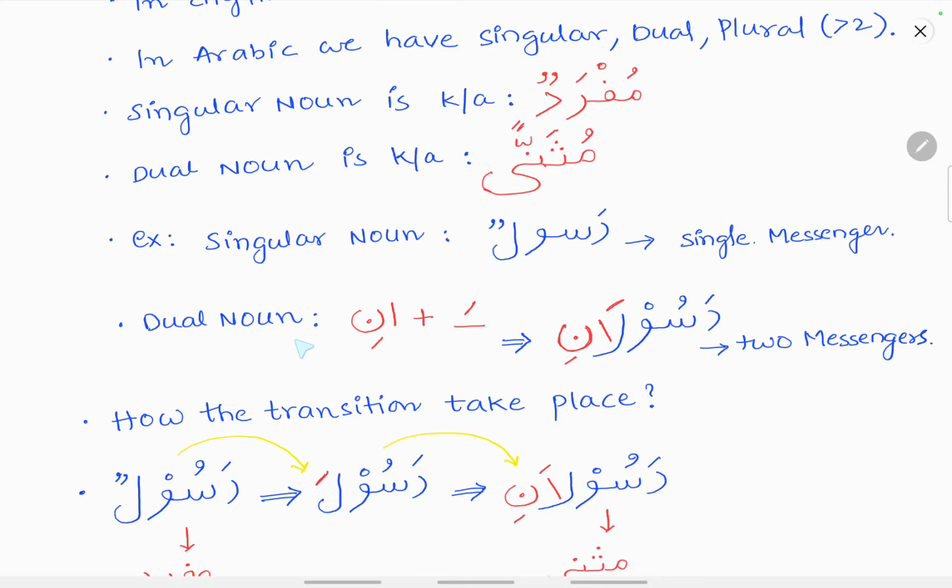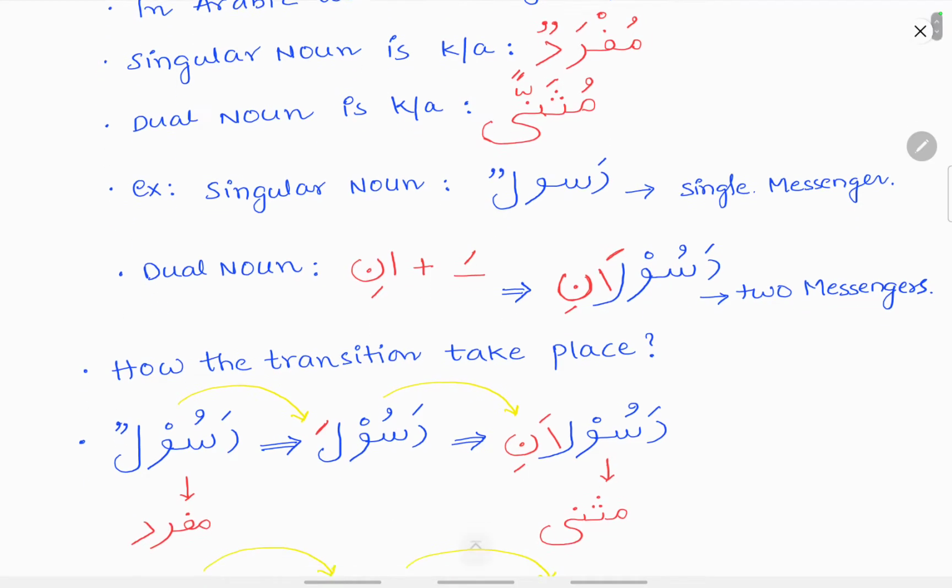Dual nouns. So how to make a singular noun into a dual noun? Add fatha, that is the zabar, to the last letter, and then alif noon with a kasra. For example, rasulun: just remove the tanween and add fatha to it, then add alif noon with a kasra, that is rasulani. Rasulani means two messengers. So it is a dual noun.